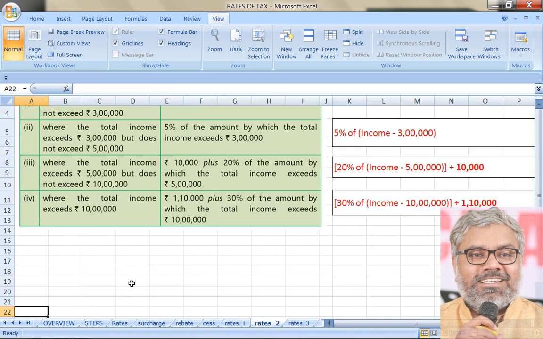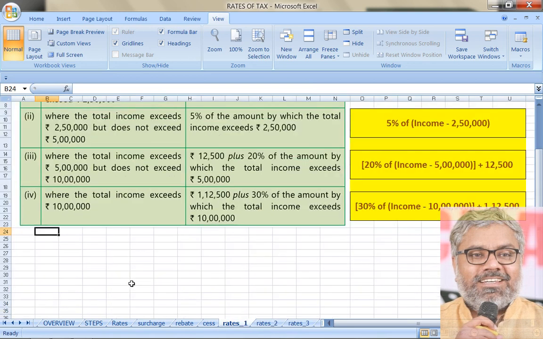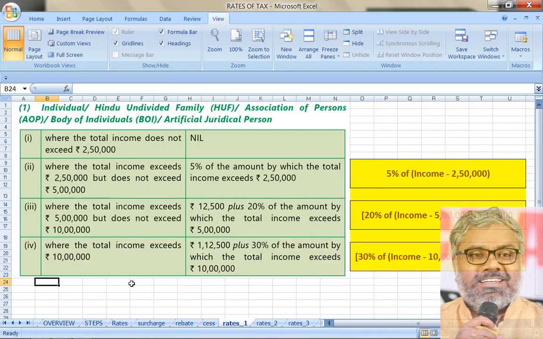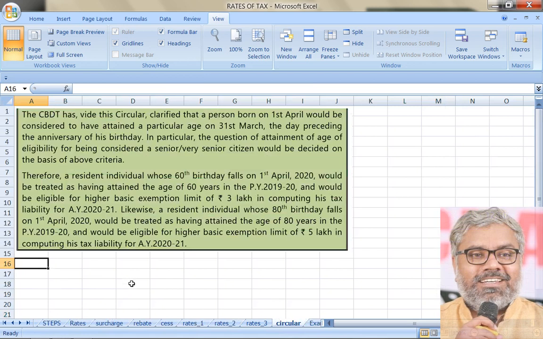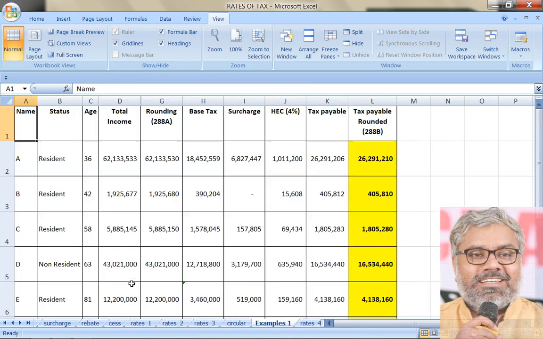Very important to note, this higher basic exemption limit of 3 lakhs and 5 lakhs is applicable only if the individual is a resident. If that individual is a non-resident, the normal rates of tax as we normally apply for any other type of assessee will be applicable, which means the basic exemption limit is only 2,50,000 in that case.